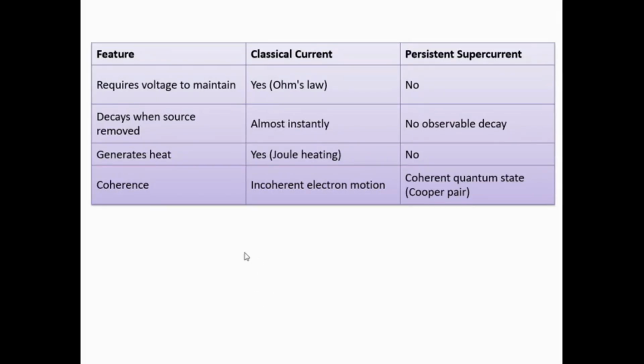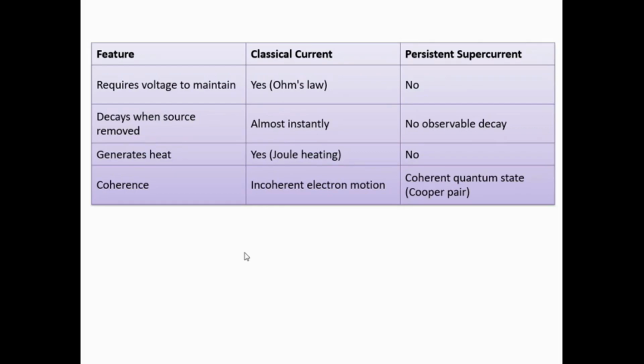See the difference between classical current and persistent current. Classical currents satisfy Ohm's law. Superconductors cannot satisfy Ohm's law since there is no loss of current. Classical current decays almost instantly when the source is removed, and they may lose their magnetic field.